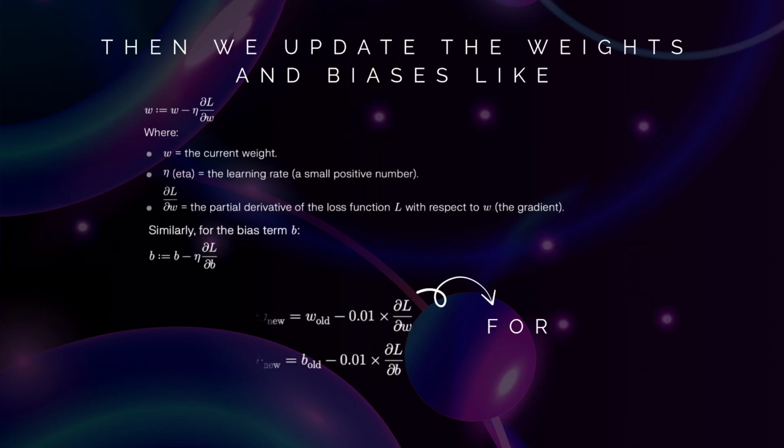So the next question which arises is how do we update the weights and biases? Here we use basic intuition from calculus 1 to do so. The new weight is the difference between the old weight and the first derivative of the loss function with respect to the weight, multiplied by eta, which is the learning rate. This method is similarly used to calculate the new bias. The eta value is varied according to the requirement.